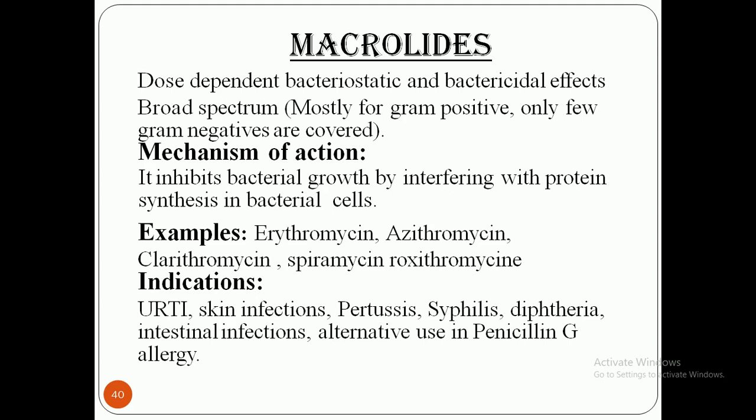Now we come to another antibiotic class, also called macrolide. Macrolide has dose dependent bacteriostatic and bactericidal effects, as well as broad spectrum activity, mostly against gram positive and only a few gram negative organisms. So this is the boundary line between bacteriostatic and bactericidal agents. It is actually dose dependent, depending on whether you increase or decrease the concentration of the drug.